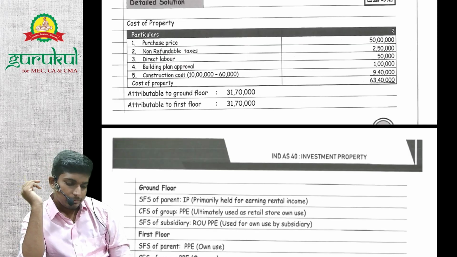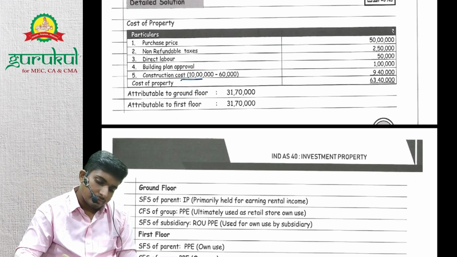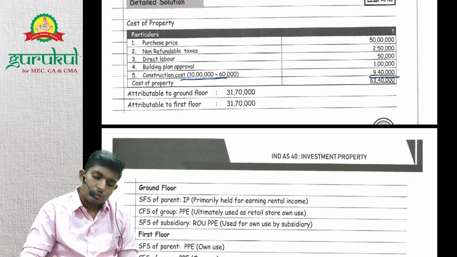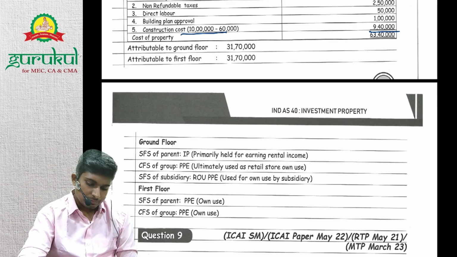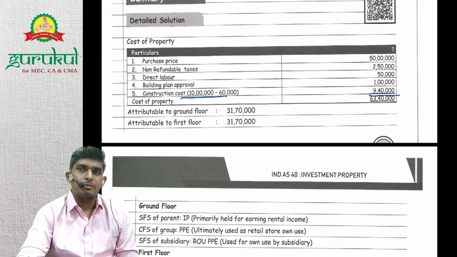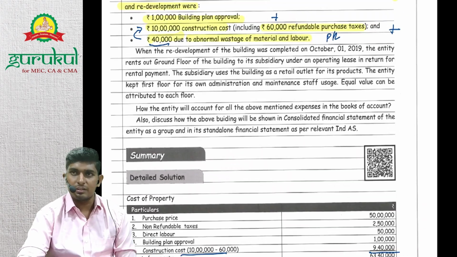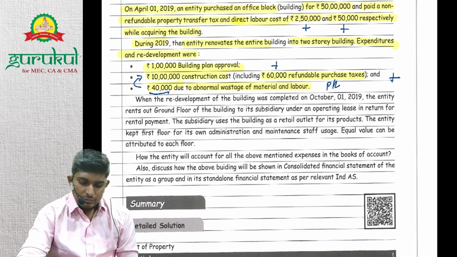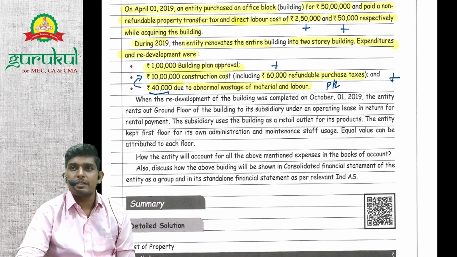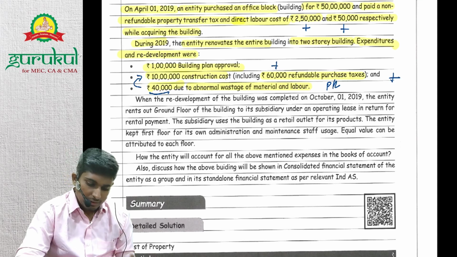What they have done here, they have not considered it, right? So any assumption we can follow, we just need to mention it. In the PP, remember they have subtracted it, right? But now they have done a different treatment here.